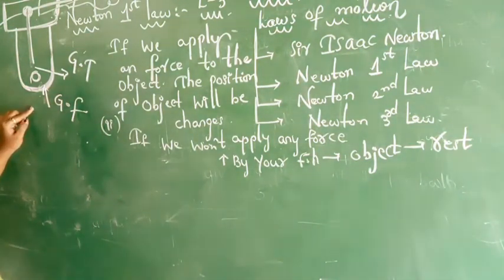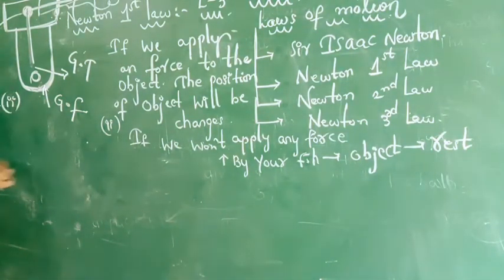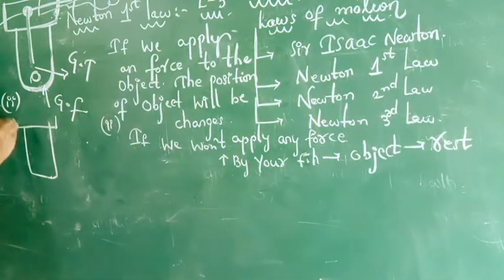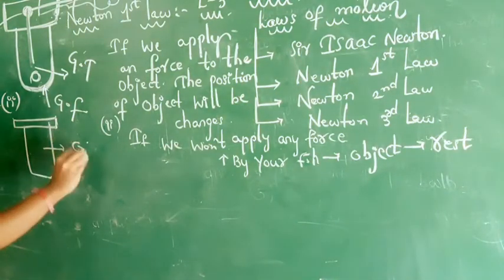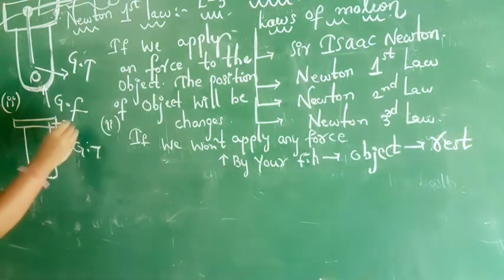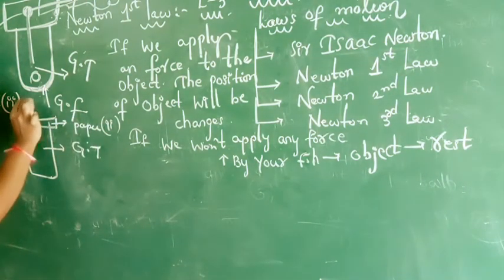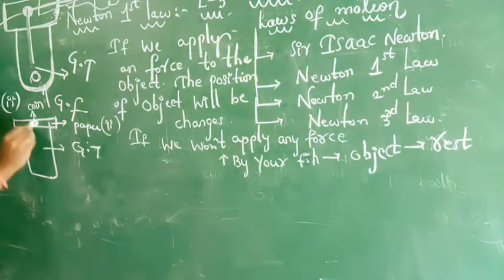Okay. Second case, case 2: similarly, you take one more glass tumbler and place a thick paper on it. Once again you are taking this thick paper. Now you are placing a coin, and then one more coin on the surface of this paper. But you are not applying any force.